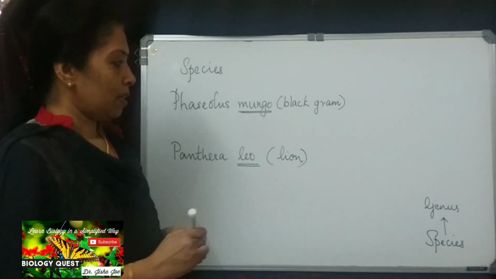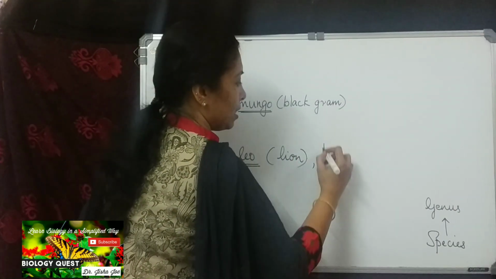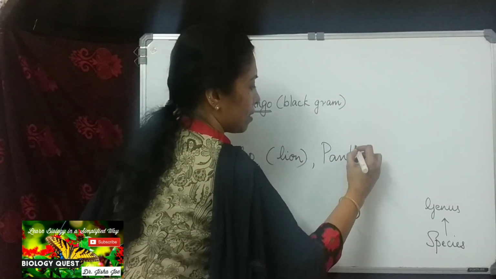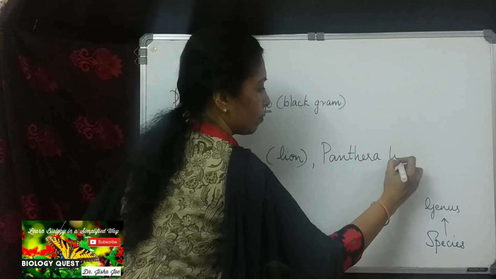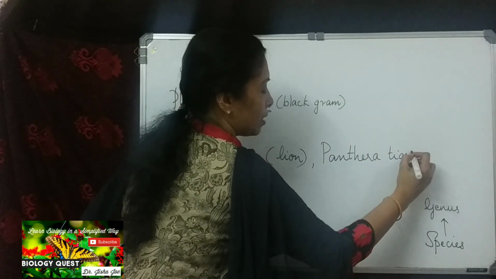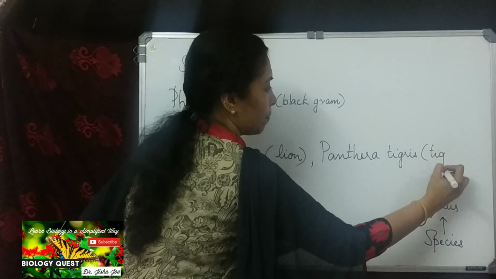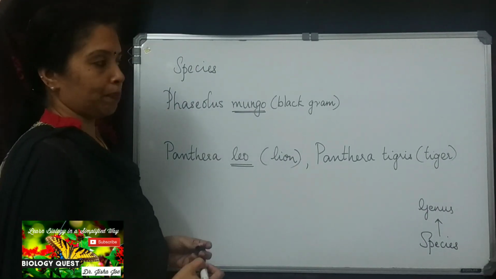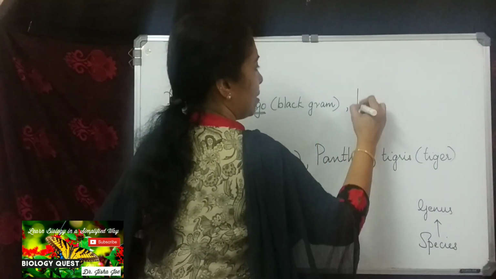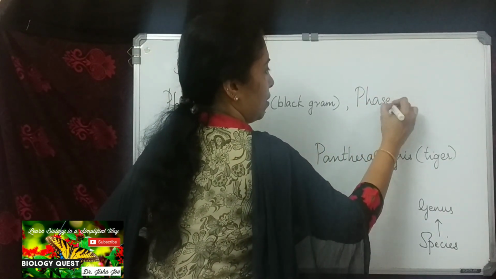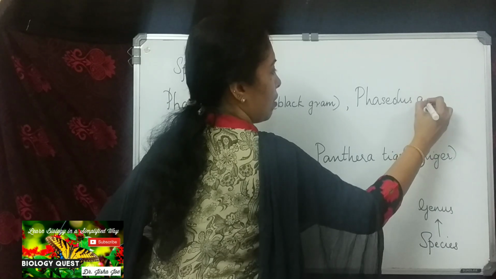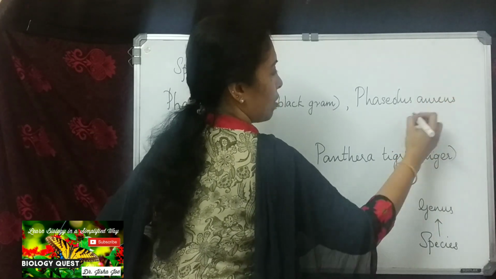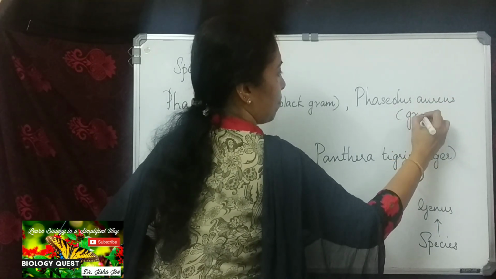An example, Panthera leo and Panthera tigris. Panthera tigris is tiger. And Phaseolus aureus is green gram.